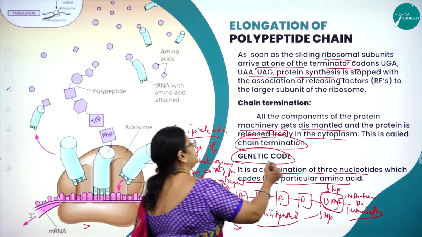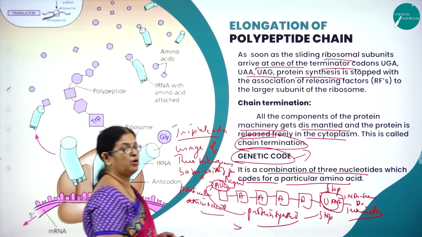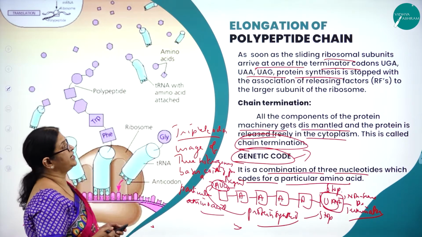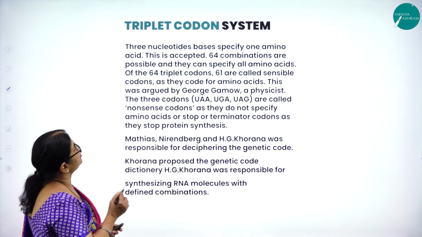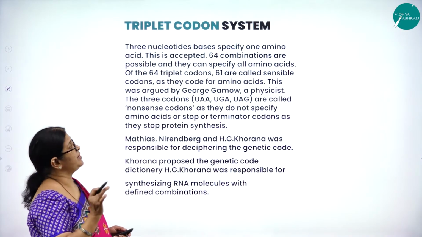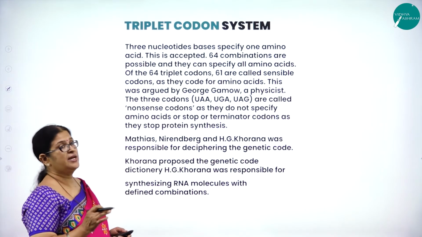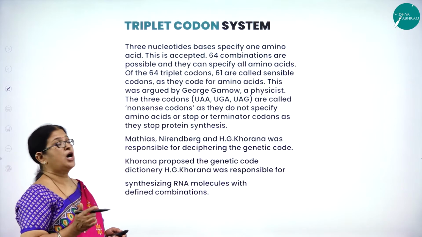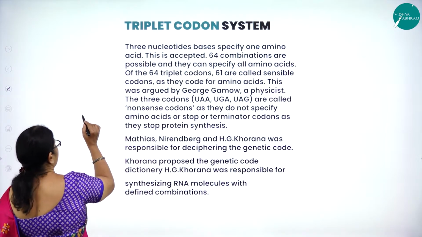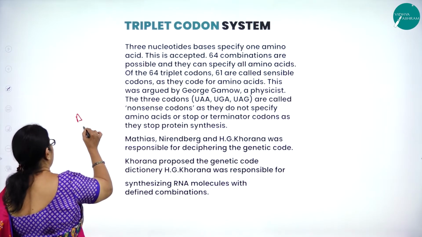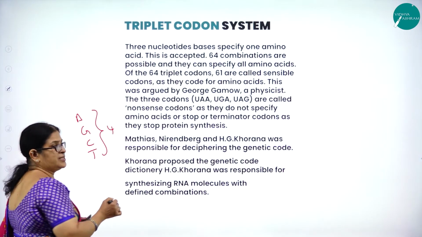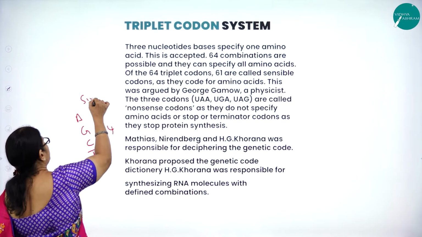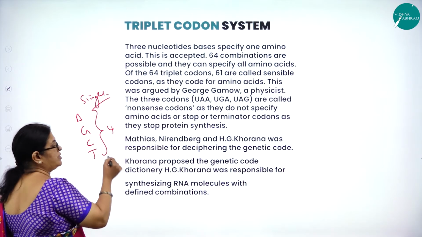Now, let us understand in detail about this genetic code. What are the features of this genetic code? So, triplet codon system. As I said, three nucleotide bases specify one amino acid. This is accepted. How many amino acids are there? See, we have 4 nitrogenous bases, A, G, C, T. If we use them for singlet codon system, it is not possible.